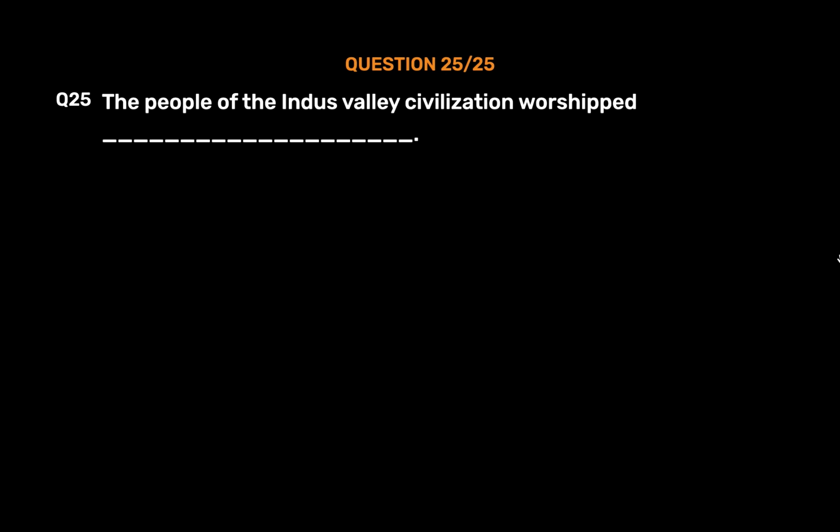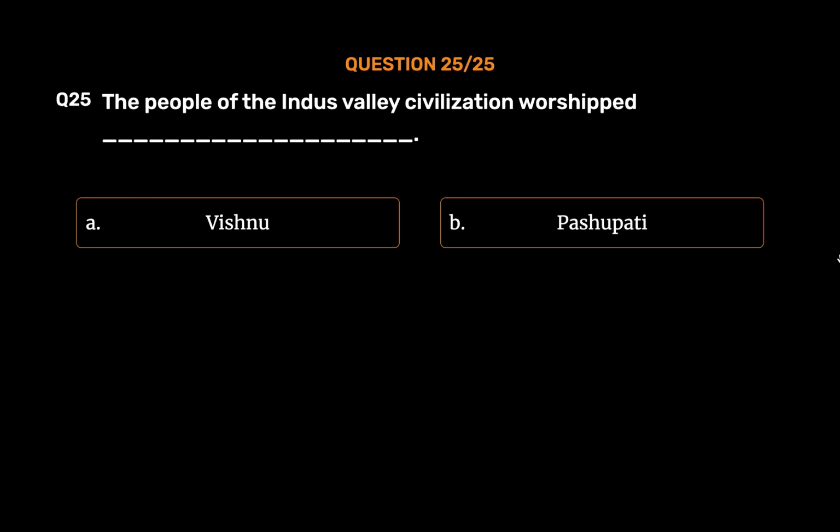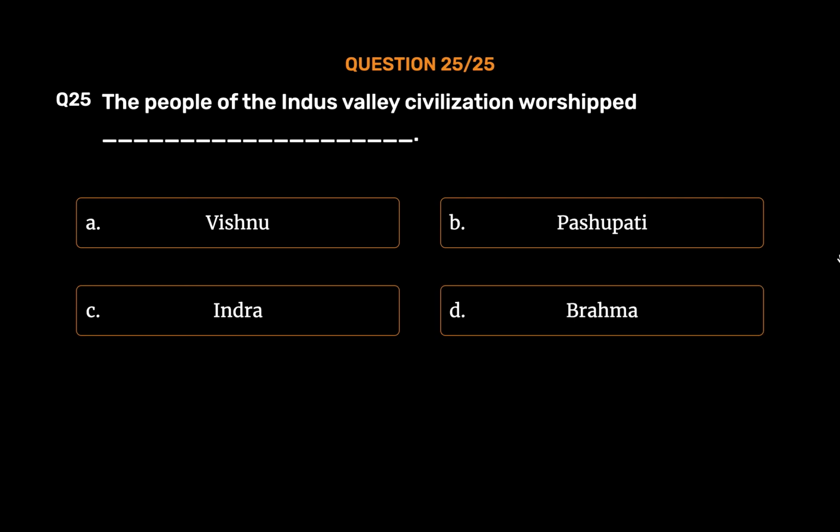Question number 25. The people of the Indus Valley Civilization worshipped underscore. Option A. Vishnu. Option B. Pashupati. Option C. Indra. Option D. Brahma. The correct answer is option B.